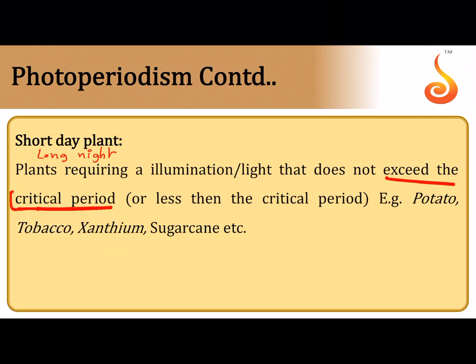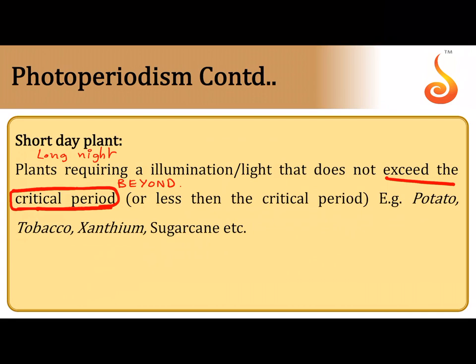There will be a critical period of illumination. That is, the illumination means the amount of light that you must give. And one important thing is, if you go beyond this duration of light, that is beyond the critical duration of light, then it will not flower. So you have to make sure that the plant is given light below the critical period.